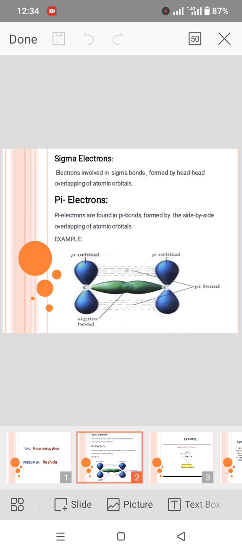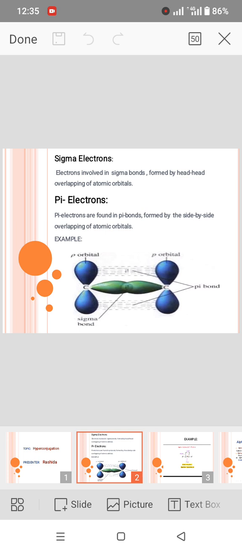In order to understand the concept of hyperconjugation, we must know about two important terms. The first term is sigma electrons and the second is pi electrons. Now, what are sigma electrons? Sigma electrons are the electrons that are involved in the formation of sigma bonds, and they are formed by head-to-head overlapping of atomic orbitals. You can see in the example, the sigma bond is formed by the head-to-head overlapping of atomic orbitals.